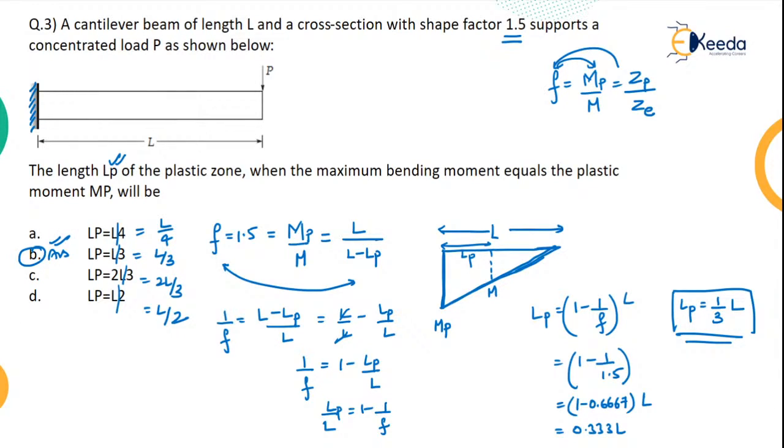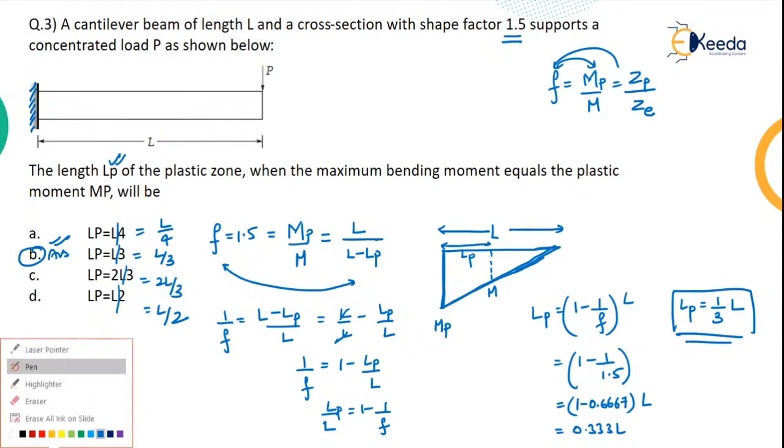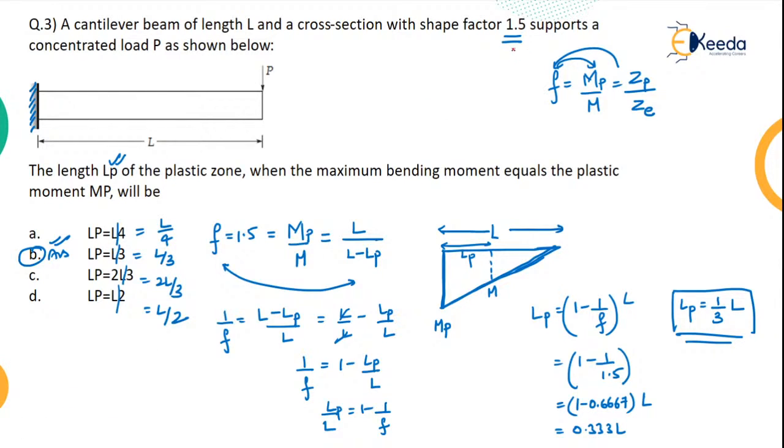In case I change the shape factor to 2, what will happen? Let me just do it. Here in place of 1.5, just take it as 2. So it will be what? Here 1 minus 1 by 2. This is nothing but 0.5 of L, or that will be L by 2 in case the shape factor is equal to 2. Okay.